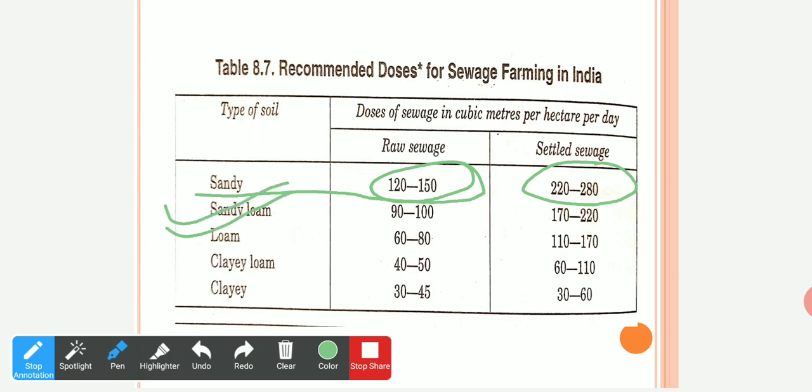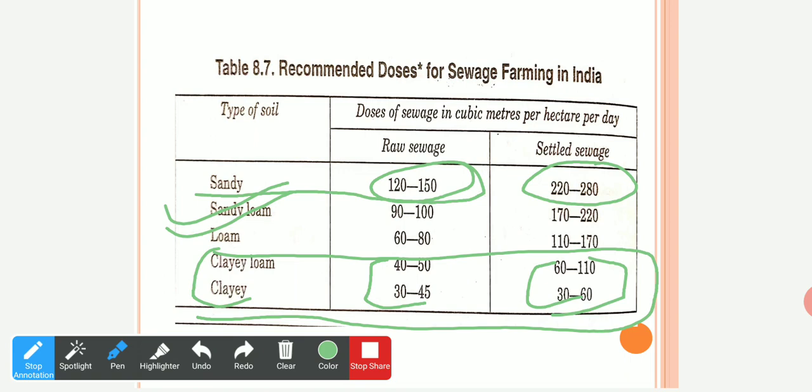Now see in case of clay soils, we are using very little raw sewage, or you can say a smaller amount of settled sewage. Why? Because in these cases there will be more chances that anaerobic conditions prevail, and we don't want anaerobic conditions to prevail in our field. So these are the various recommended doses, especially for India.